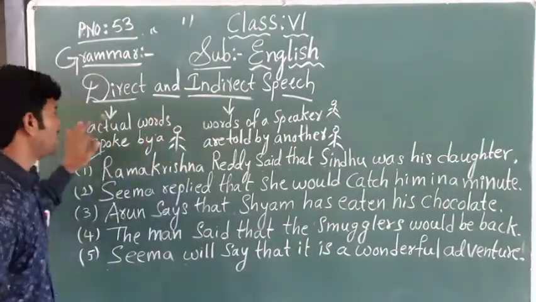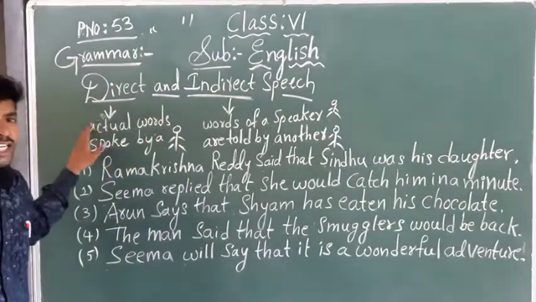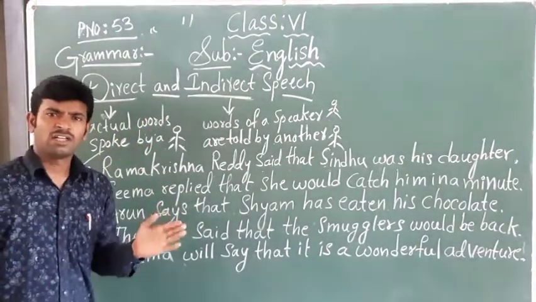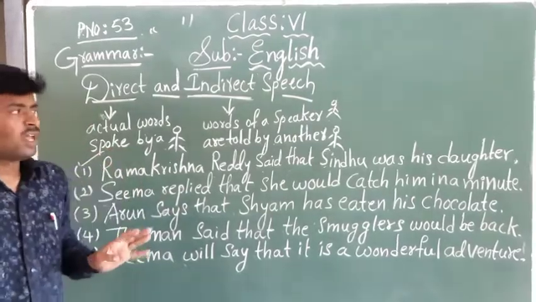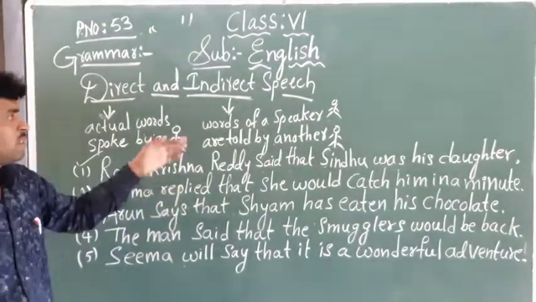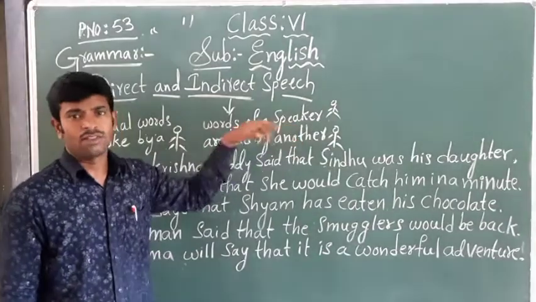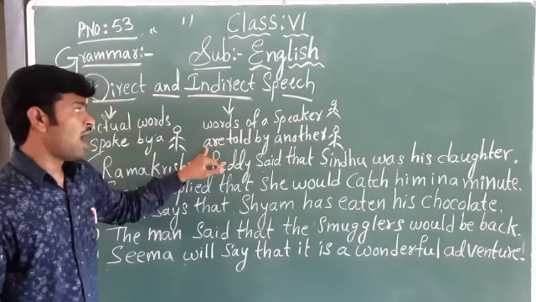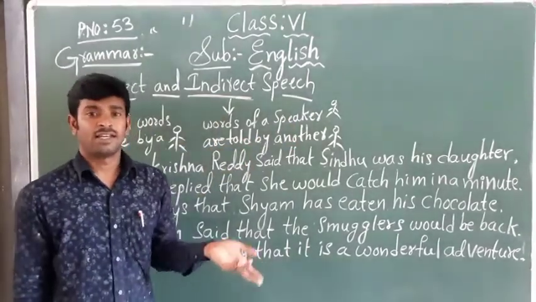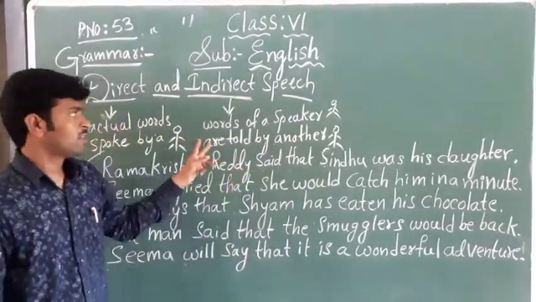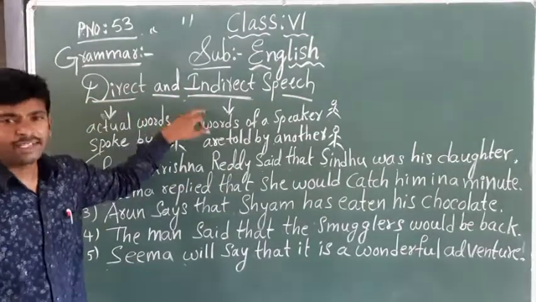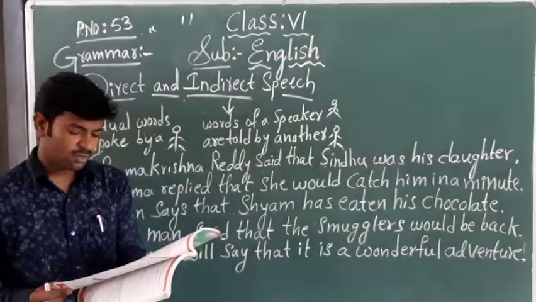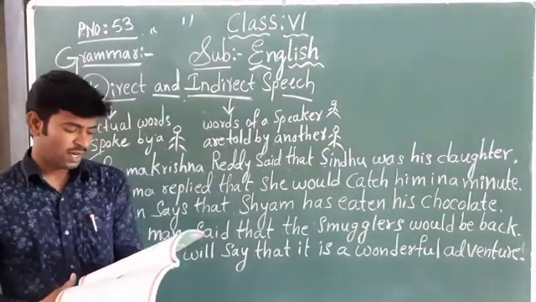Once again I am repeating: direct speech is nothing but actual words spoken directly by a person. Indirect speech means the words of a speaker, the person who spoke, are told by another person or another speaker. It is called indirect speech. Indirect speech is also known as reported speech, as given in the textbook.